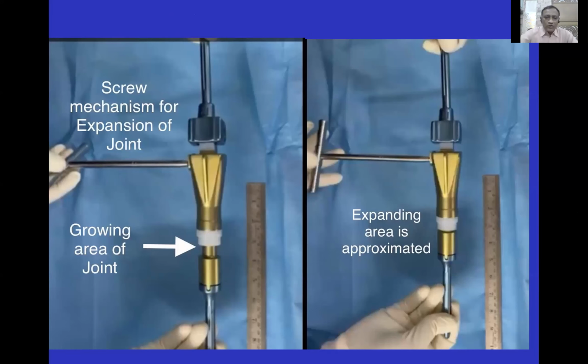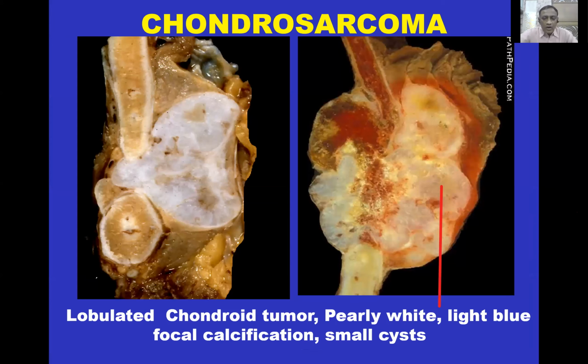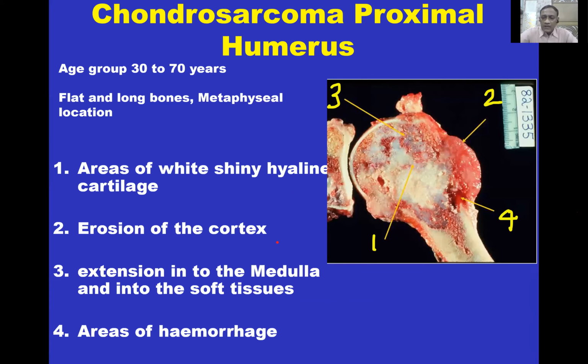The next specimen is of chondrosarcoma. This is a lobulated chondroid tumor, pearly white in appearance, light blue in color, with focal calcification and small cystic lesions. Another specimen of chondrosarcoma, the proximal humerus. The age group is around 30 to 70 years. Mainly flat and long bones are affected, mainly in the metaphyseal location. There are areas of white shiny hyaline cartilage, erosion of the cortex, extension into the medulla and into the soft tissue. And there are areas of hemorrhage also present.